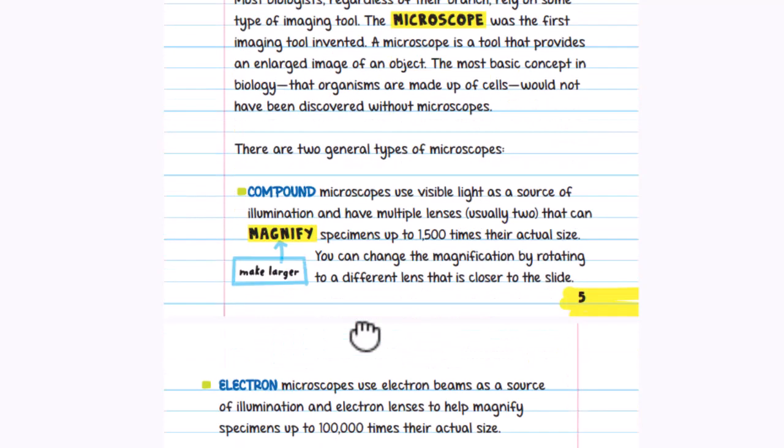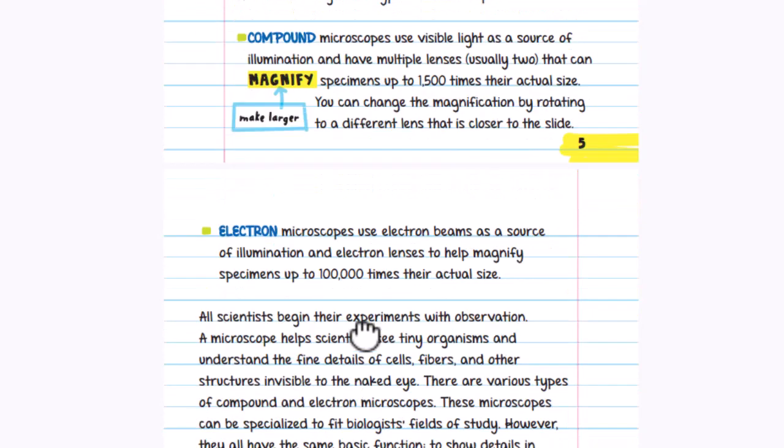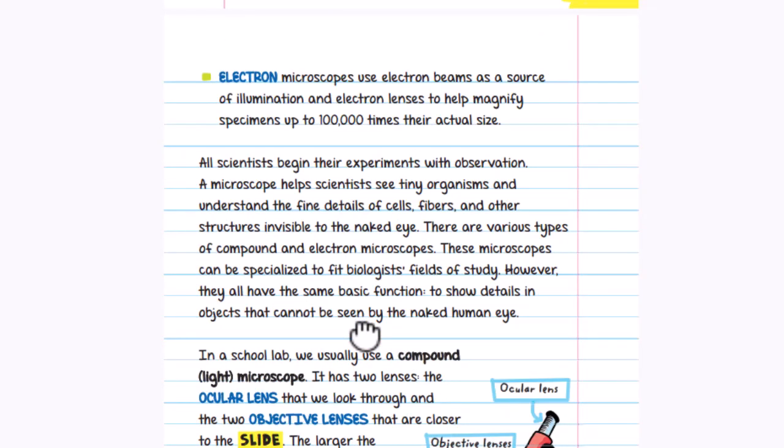There are two general types of microscope. Compound microscopes use visible light as a source for magnifying specimens up to 1,500 times their actual size. You can change the magnification by rotating two different lenses that are close to the slide. Electron microscopes use electron beams as a source of illumination and electron lenses to help magnify specimens up to 100,000 times their actual size.